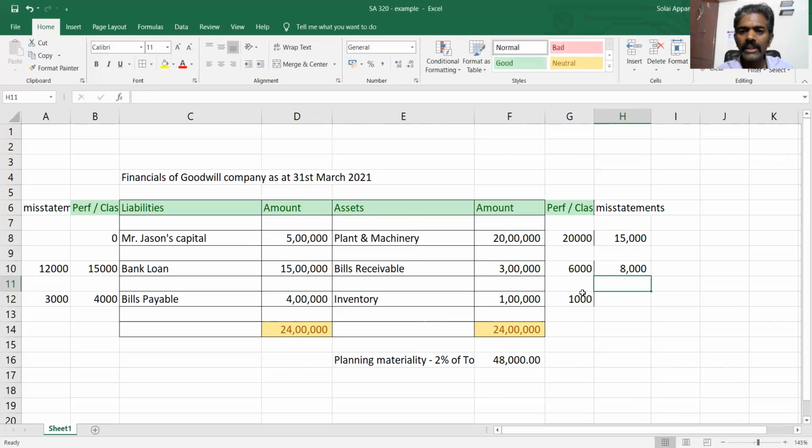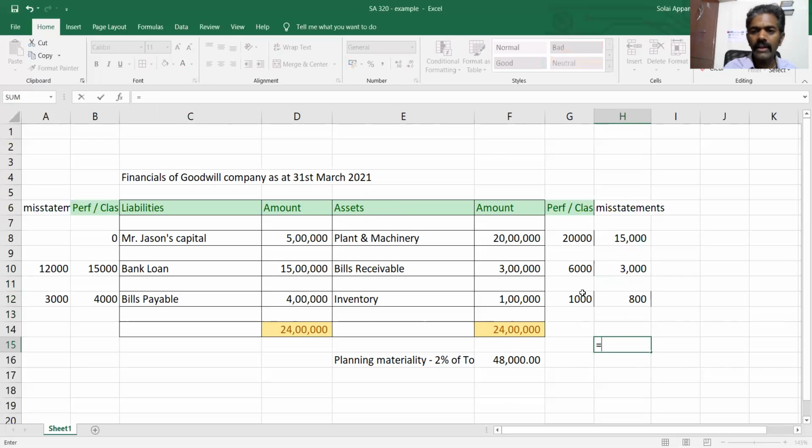So what the auditor will do, he's saying that it is beyond my performance materiality. So come on, correct it. What is the issue? You need to correct it. There is no other option. They escalated to senior management. They escalated to senior auditors. And then finally, they investigate that and then ensure that all the errors are corrected and the misstatements are reflecting the correct numbers. So they were able to correct say 5,000 worth of error. And finally, 3,000 is left over as uncorrected because of various reasons. Now finally the inventory, again here say 800 rupees there is an error. Okay. Now let's see what is the total of uncorrected errors.